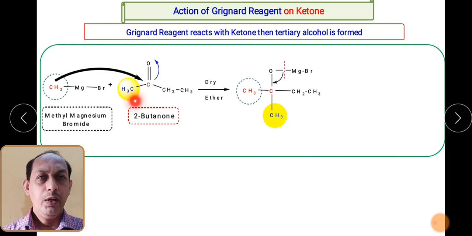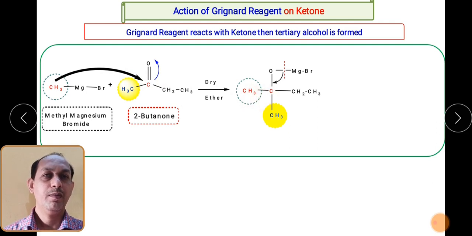So we will take the ketone. As we know, in ketone the carbonyl carbon is attached to two alkyl groups, or they may be aromatic groups. So one side CH3, another side C2H5. So this is 2-butanone. When it is reacted with the Grignard reagent such as methyl magnesium bromide, what will happen? This carbon will attack on this, and there occurs the carbon-carbon bond formation between the methyl group and carbonyl carbon. So it will result in the formation of addition product.